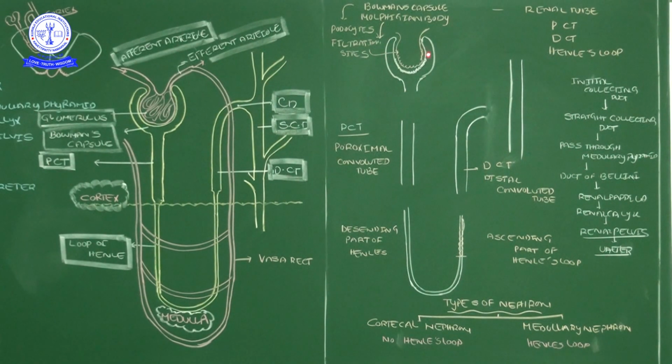The Bowman's capsule inner wall contains a particular sieve. Like a filtration sieve that contains small holes, very minute holes are there, which we call fenestration sites. So the glomerulus contains special cells, the podocytes, and the Bowman's capsule inner wall contains special filtration places, the fenestration sites.